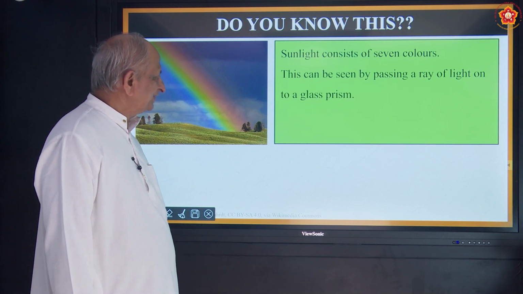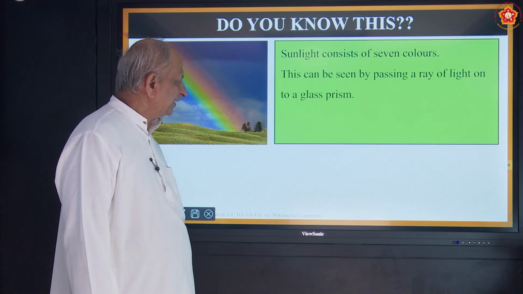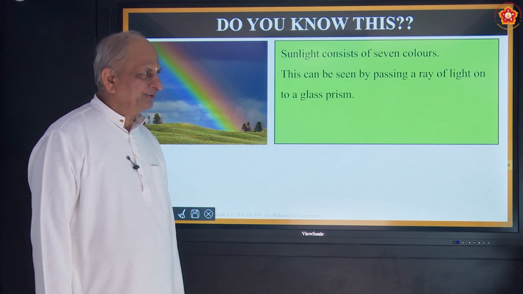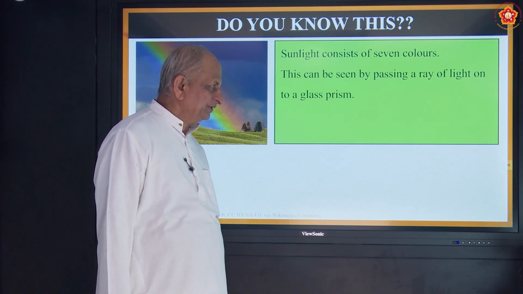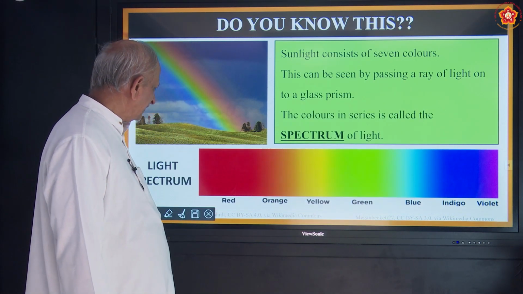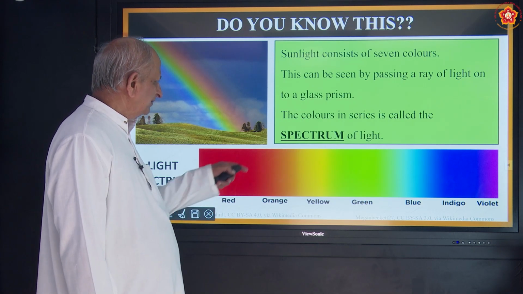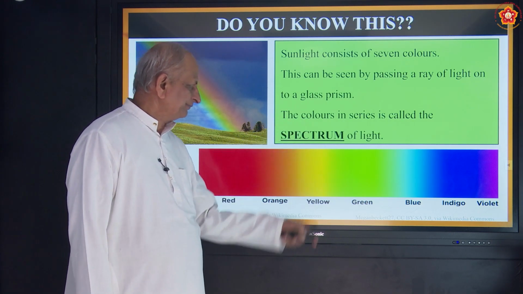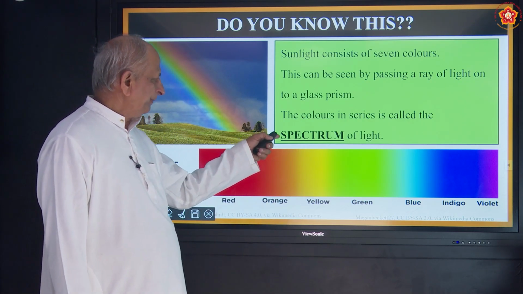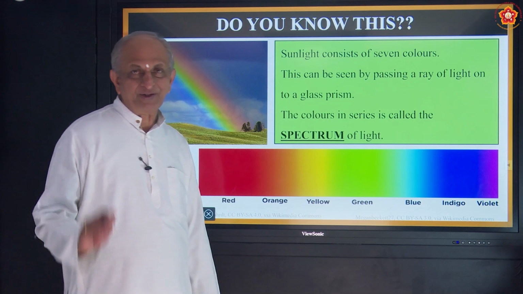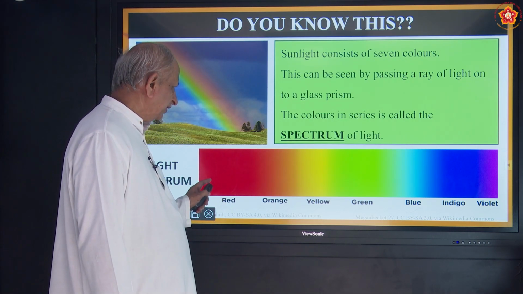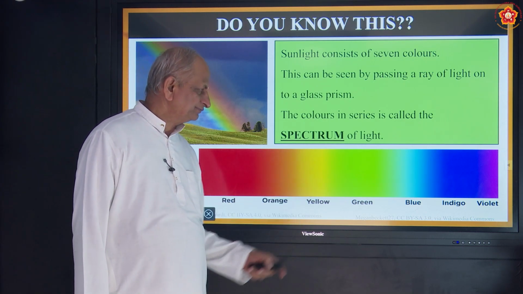Okay, this can be seen by passing a ray of light into a glass prism. The prism you have seen in laboratories is triangular in shape, and when you pass a ray of light, it splits up into 7 colors, and this series of 7 colors is called the spectrum of light. Don't forget, this is the order they are written.